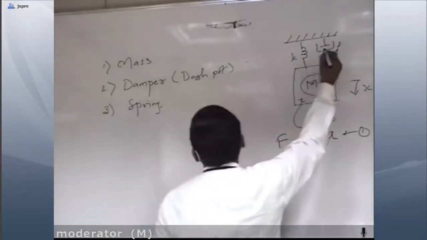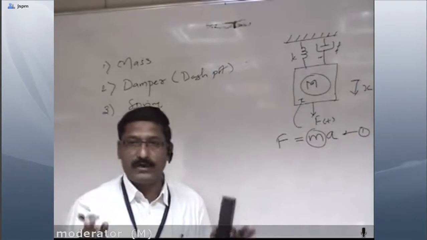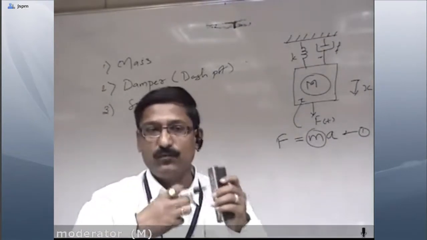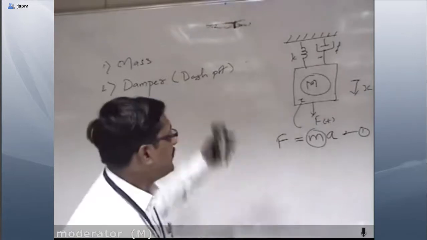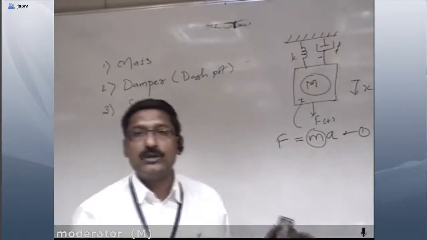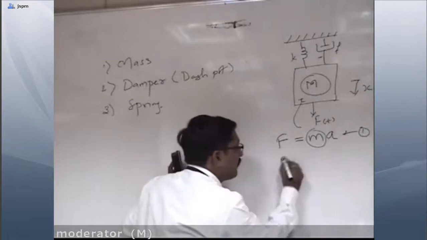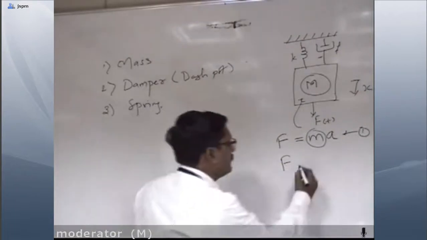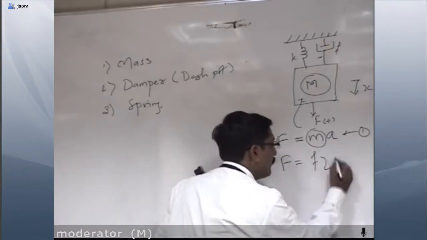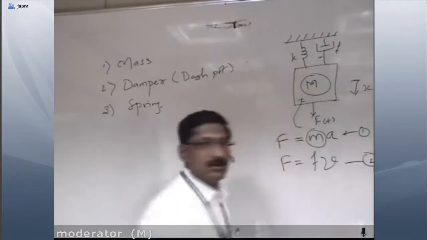Now the second component we consider is the damper, or you can say dashpot. This is the frictional part. Whenever you apply the force, it gives some opposition and friction, and it produces a frictional force. This frictional force produced by the damper is directly proportional to the velocity with which that part is moving. So the applied force is equal to f, the frictional constant, into velocity V. This is equation number 2.